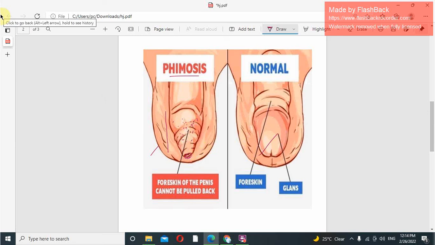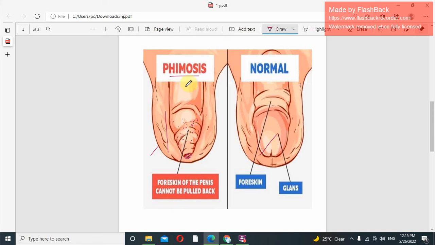The complications are that during sex the person will find pain, which is known as dyspareunia. They will also have urinary problems, urinary tract infections, and pain while urinating.